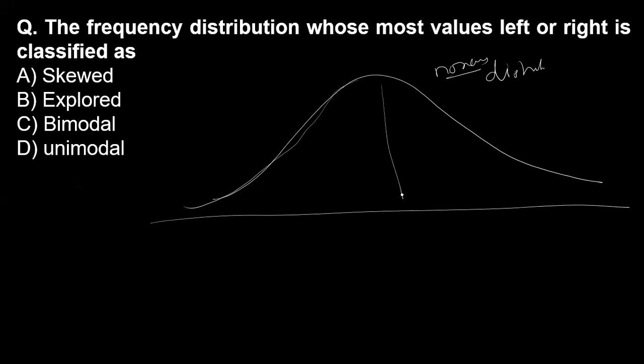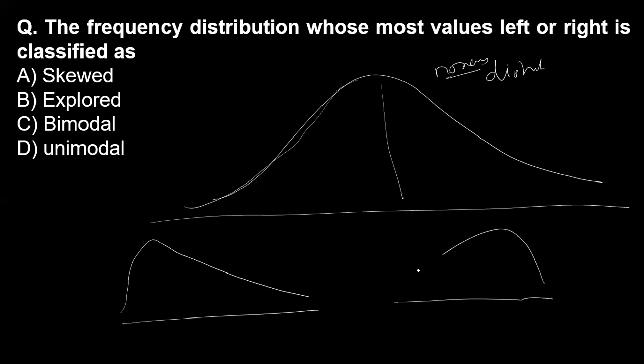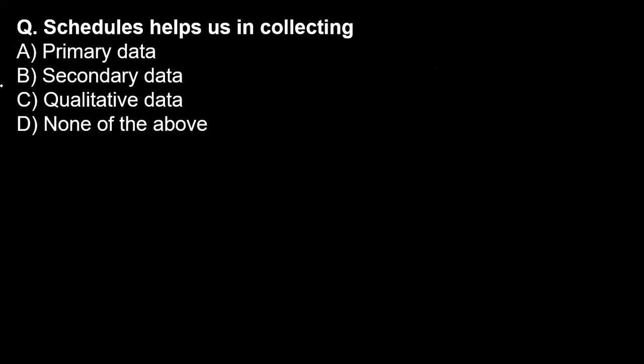If the question is about a distribution whose most values lie either on the left side or the right side, it is called skewness, that is, bendness.